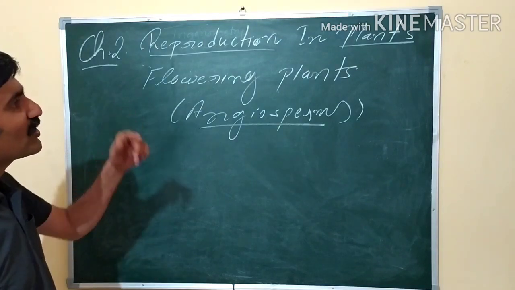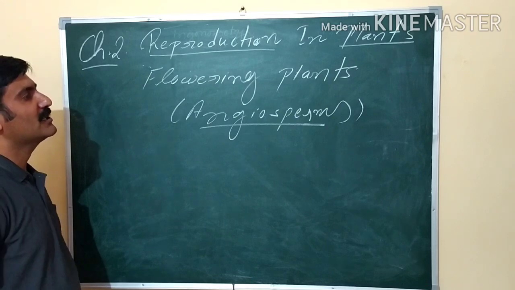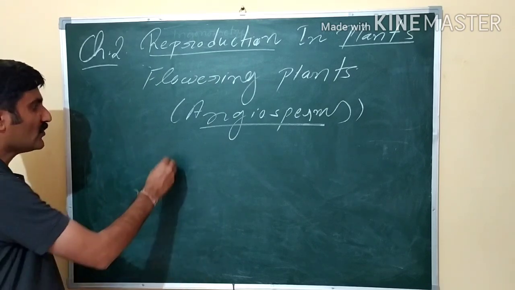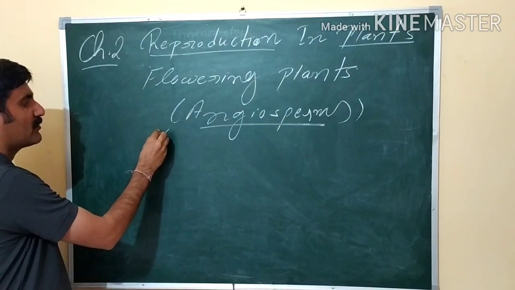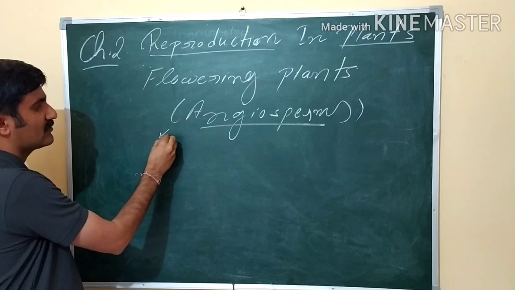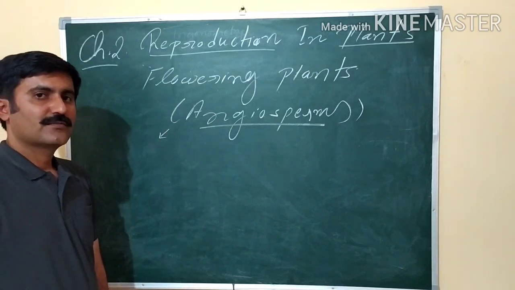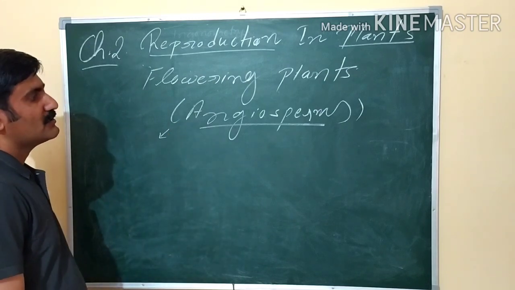Dear students, today we will talk about reproduction in plants. In this, particularly, we will be dealing with the flowering plants. These are called angiosperms, or seed-bearing plants. Seed-bearing plants include gymnosperms and angiosperms. But angiosperms are the plants where flowers are produced. Flower is the reproductive organ.